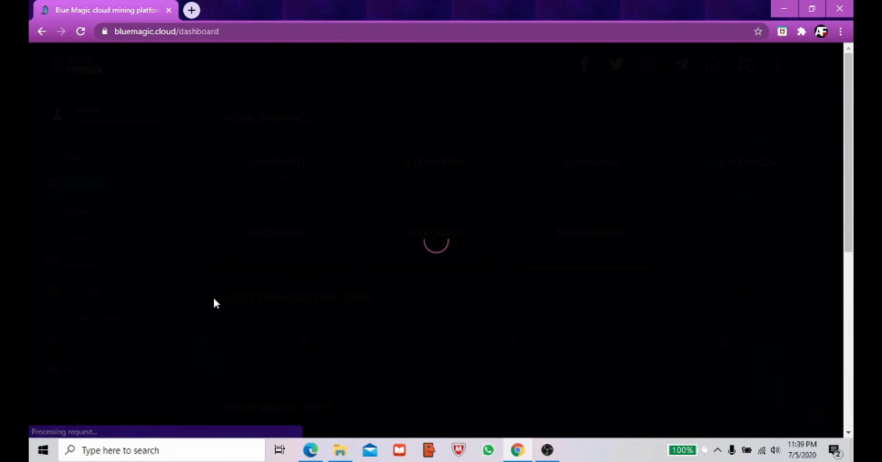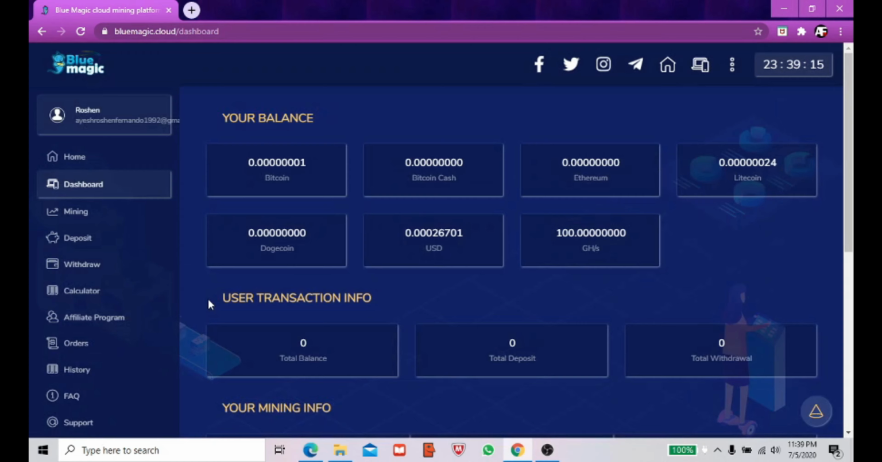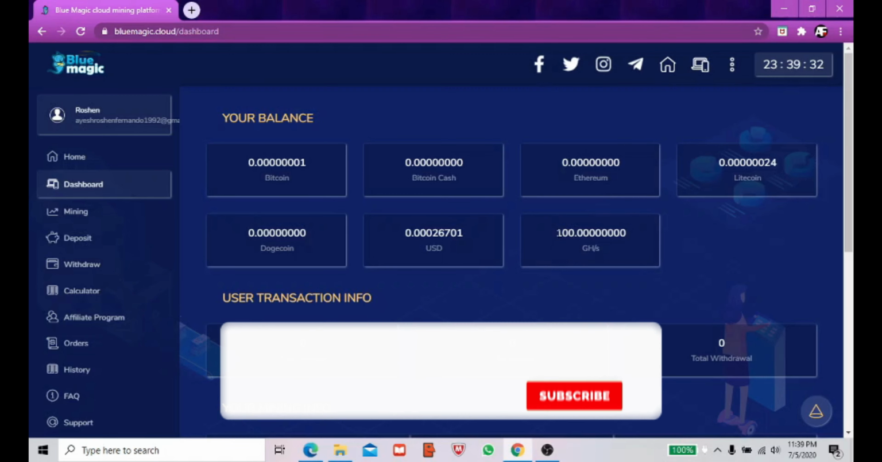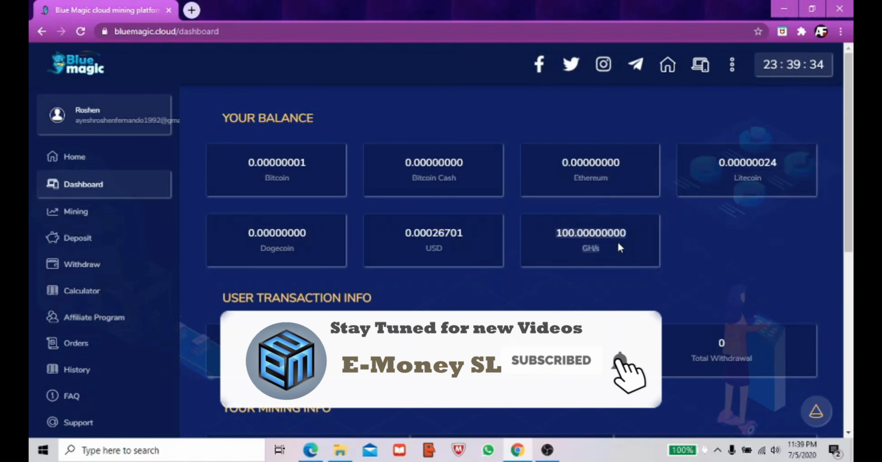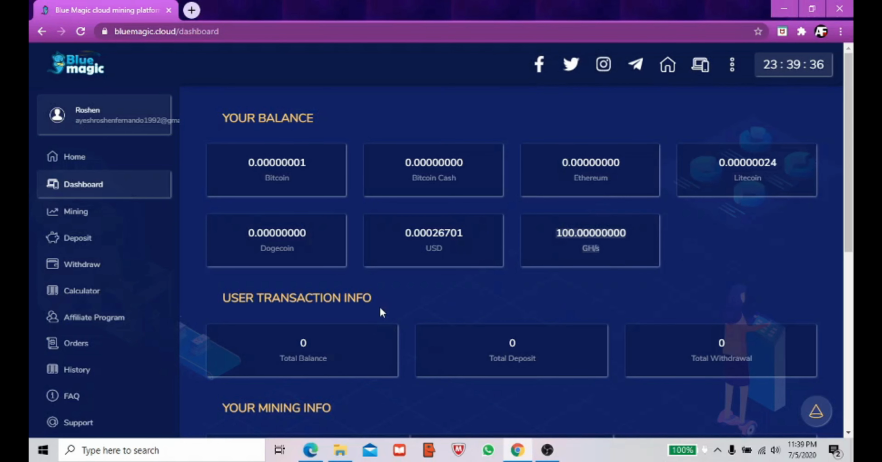I'll just show you how to go and do the mining. First of all, I want to tell you that this website is offering Bitcoin, Bitcoin Cash, Ethereum, Litecoin, Dogecoin, and USD. You can do mining for all of these. See here, as I told you, they are giving 100% 100 gigahertz. Since I registered on this website today, I haven't done any withdrawal and I don't have a balance right now. So I will show you how to do the mining.